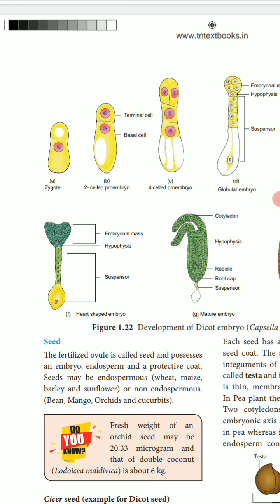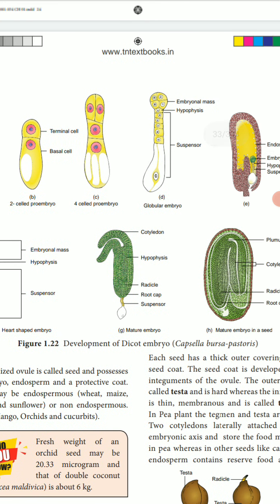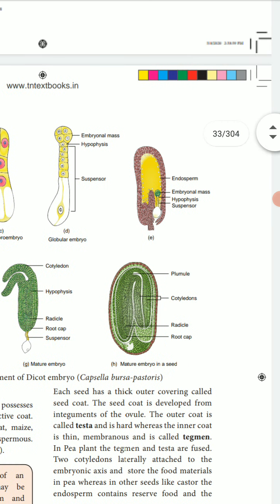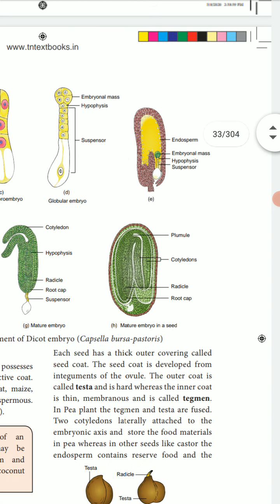And then the embryo mass with the suspensor. Then the mature embryo, with the cotyledon, hypocotyl, radicle, root cap and suspensor. Then the mature embryo in the seed.